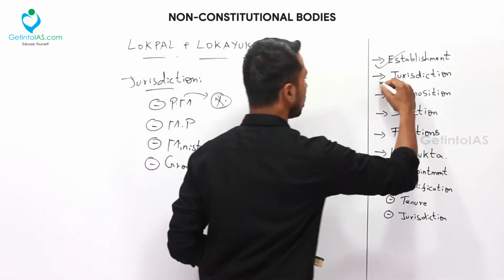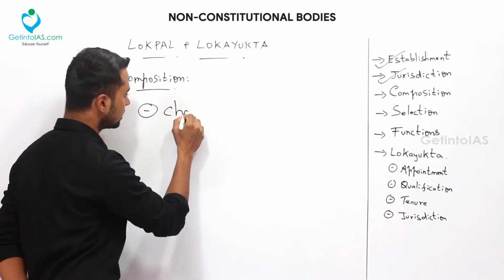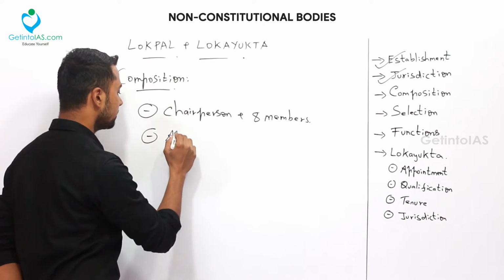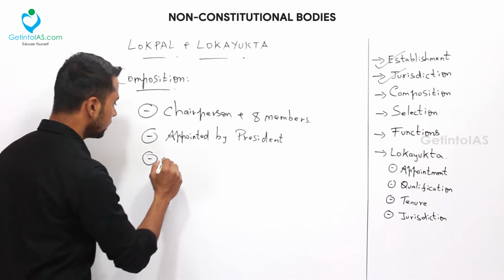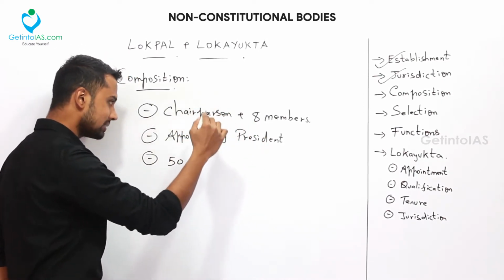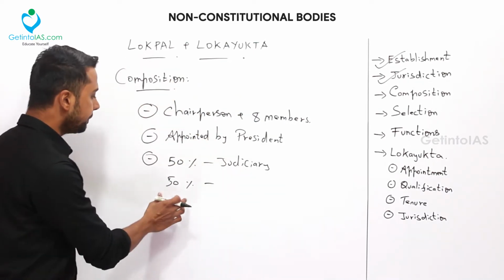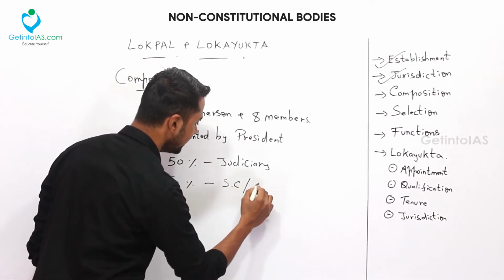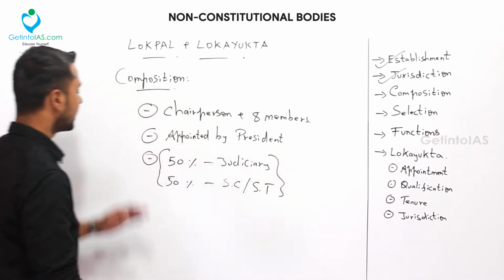Next we will study about the composition of Lokpal. It consists of a chairperson and 8 members, appointed by the president. There is one condition, which is 50%: among these 9, the chairperson plus 8, 50% should be from the judiciary. There is another condition that 50% of the members, including the chairperson, should be from the SC or ST community. So these two conditions are mandatory. So that is about the composition.